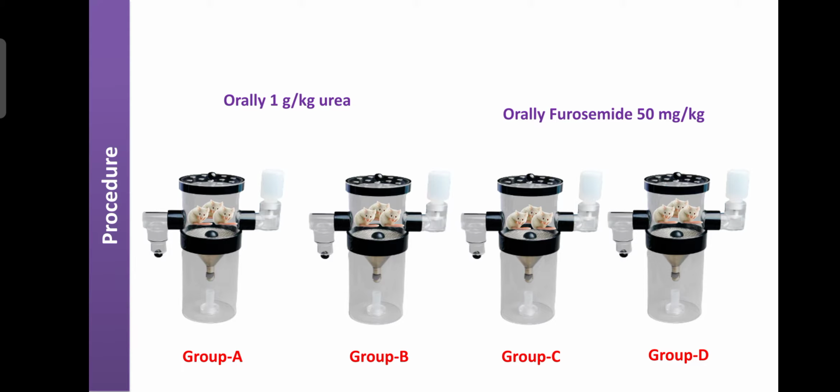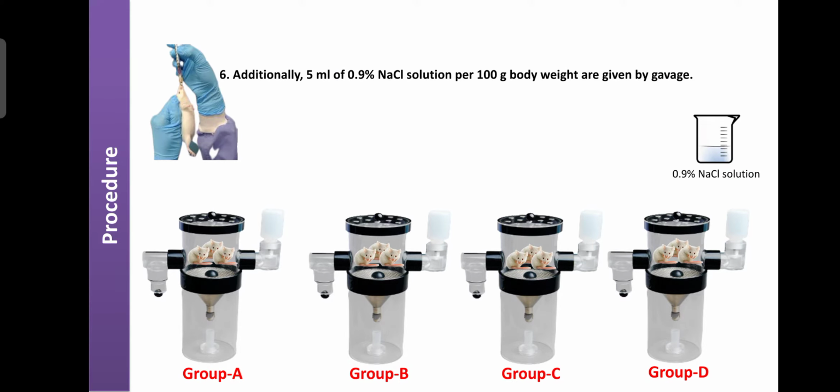Then after that, additionally 5 ml of 0.9% sodium chloride solution per 100 gram body weight is given by gavage through the oral route. So additionally, each group was treated with 5 ml of sodium chloride solution. First group A is treated, and after that group B animals were given sodium chloride solution. Then all animals of group C, and finally group D animals are treated with 5 ml of 0.9% normal saline solution.